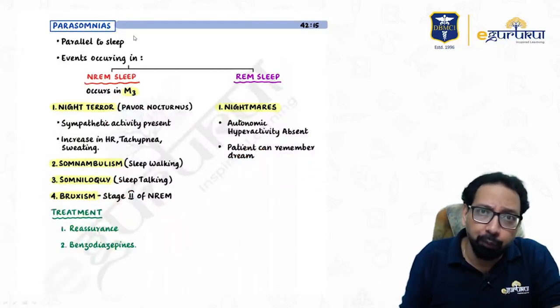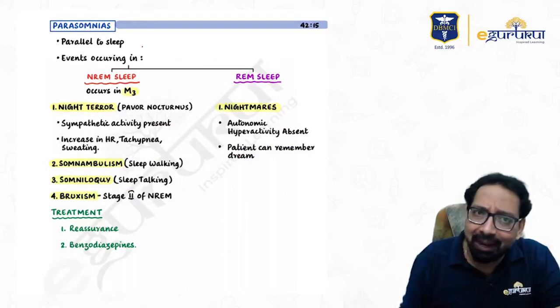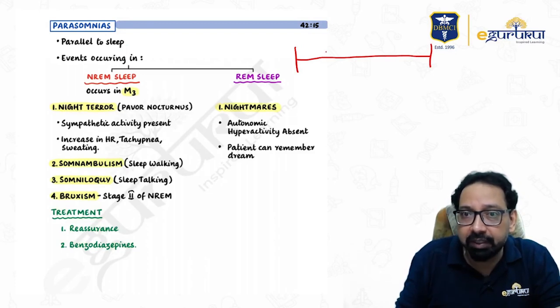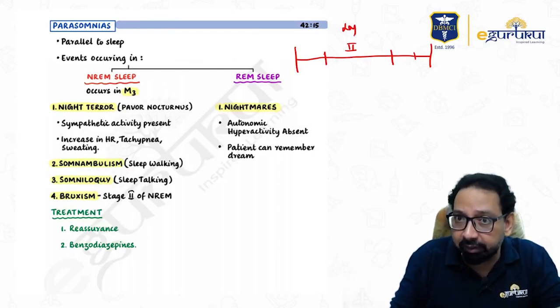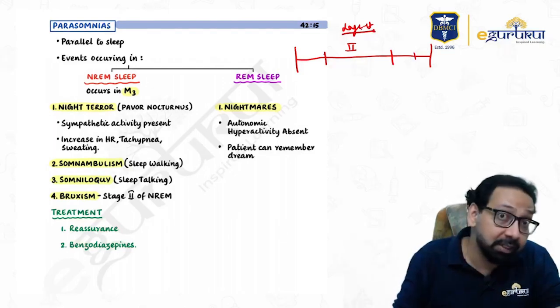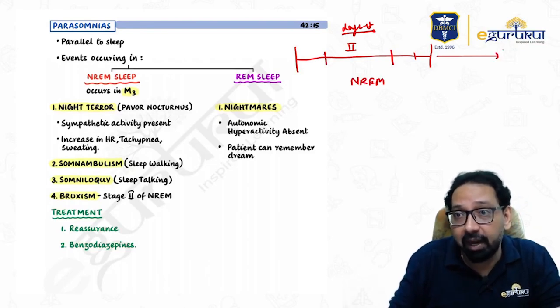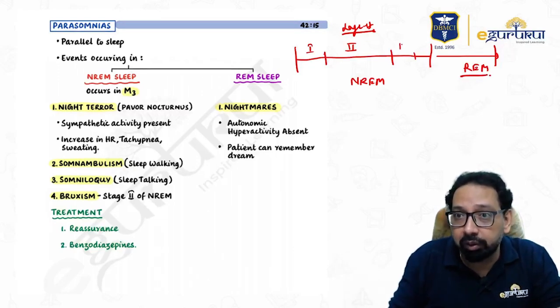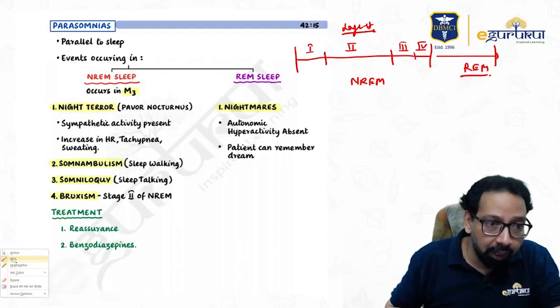Now we discuss a few parasomnias, a potential topic for MCQs. Parasomnia means something abnormal happening during sleep. You all know the stages of sleep: stage 1, stage 2, stage 3 and stage 4. Stage 2 is the largest stage, the largest phase of sleep. This is NREM, and then there is REM sleep. Stage 3 and 4 are deep sleep.